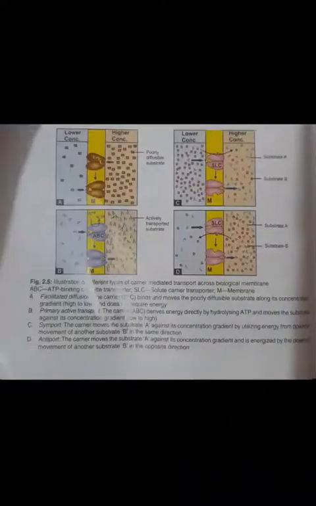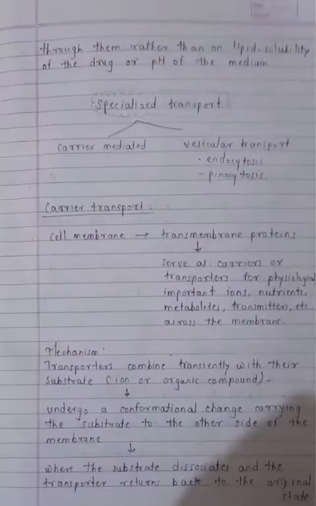So the vesicular transport is divided into endocytosis and exocytosis. Vesicular transport is applicable to proteins and other big molecules. So with the help of vesicular transport, we can transport proteins and big molecules. It contributes little to the transport of most drugs. So the contribution of vesicular transport to the transport of drugs is very little. So this is about the specialized transport.